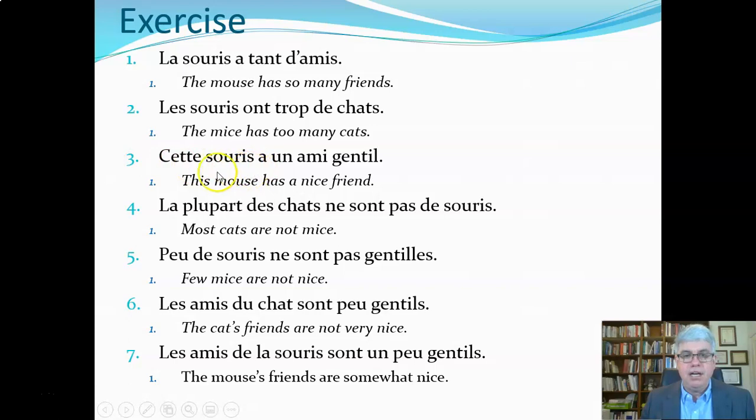Cette souris a un ami gentil. This mouse has a nice friend. So we've got, this mouse has a nice friend.